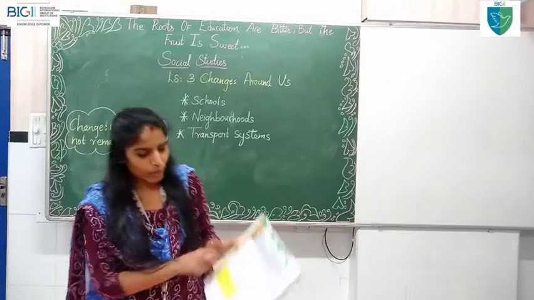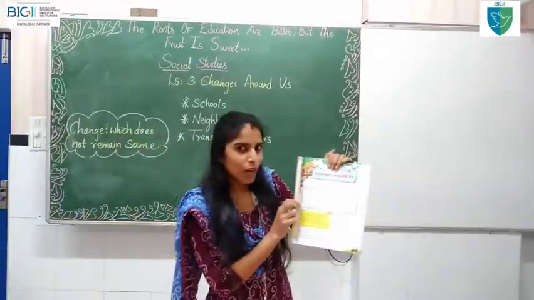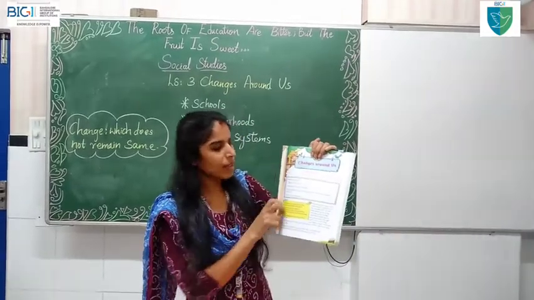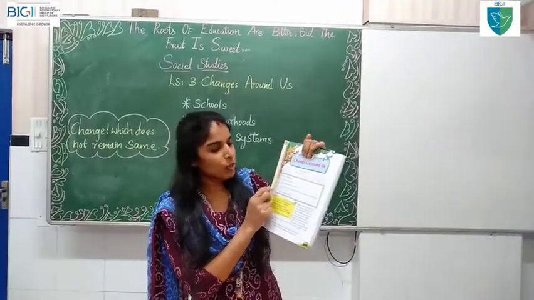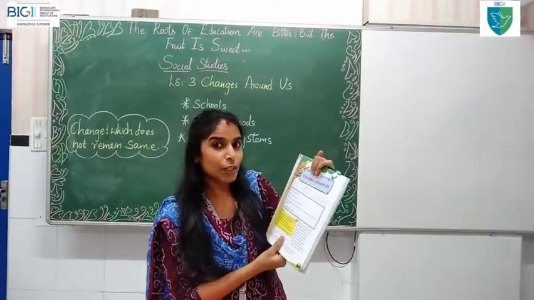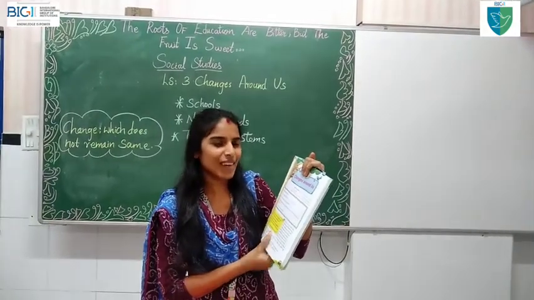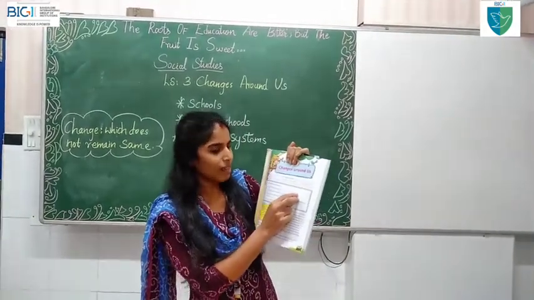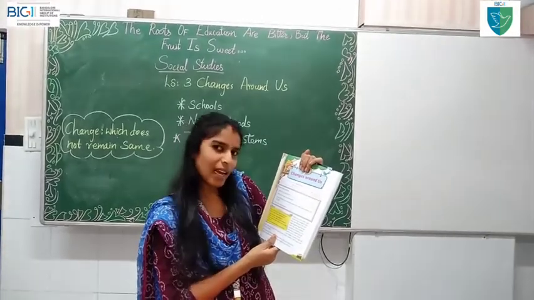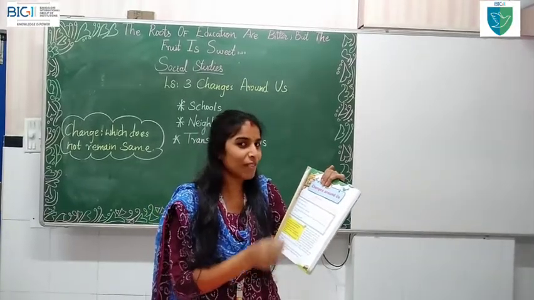Now, see, you can find in your textbook, answer these questions. They have given a small activity, children. Write today's date, take your pencil and read out the question. You will have to write the answer over the blank. Which class are you in? Which class are you studying now, children? Yes, third standard, right? Third standard in the blank. Second question. Which class were you in last year? Which class, children? Second standard. You have to write that.